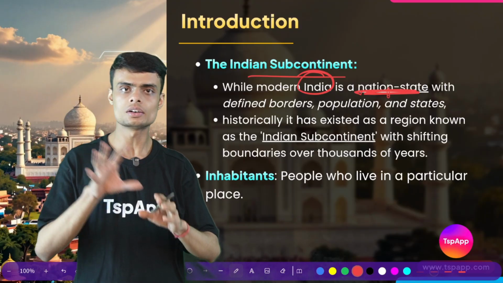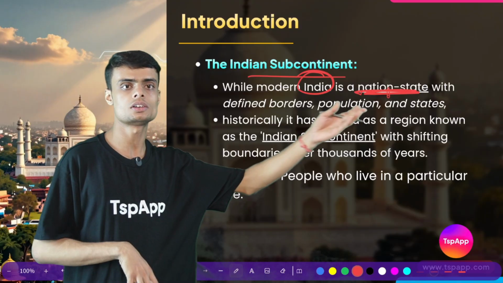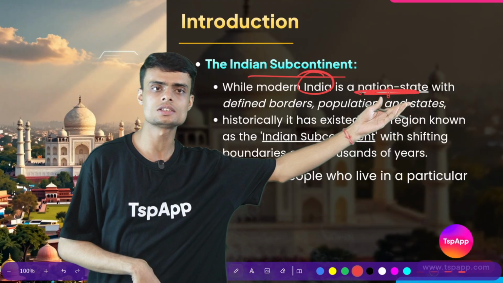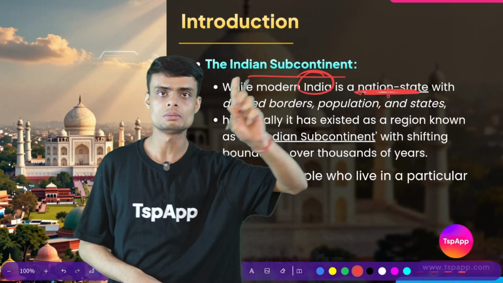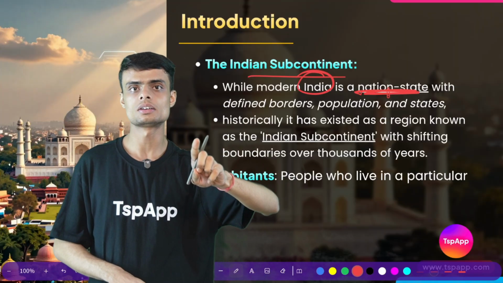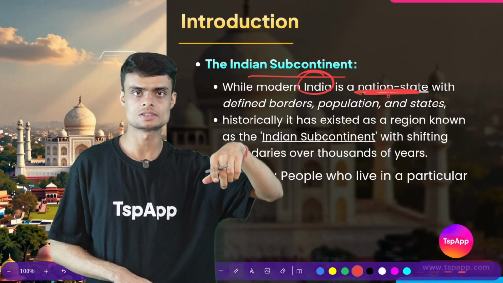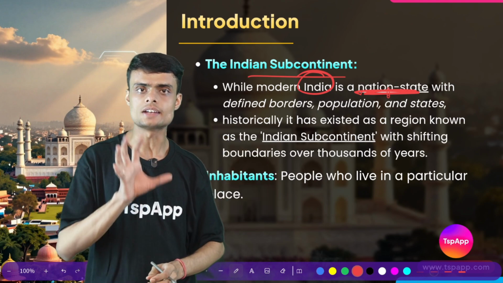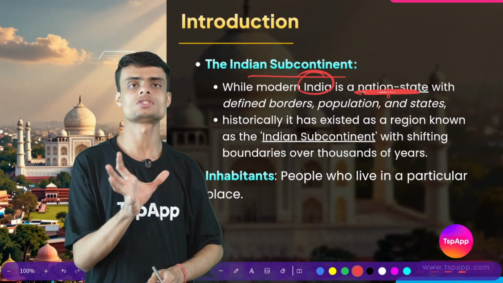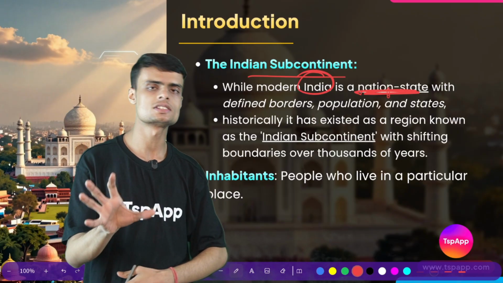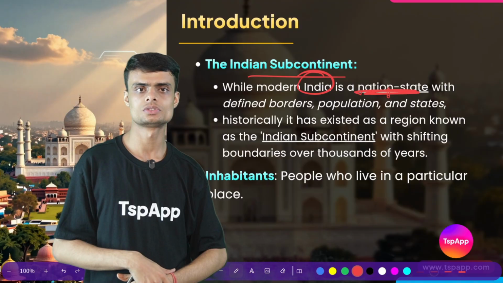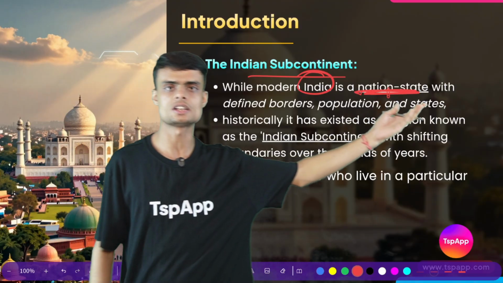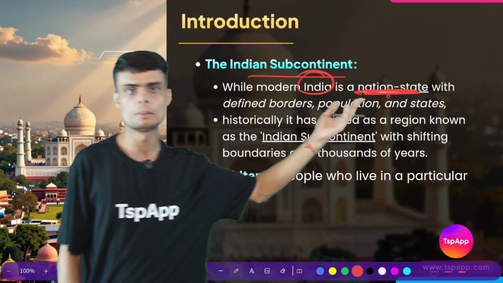These are states, but here we are talking about a different state. Here the word state is the term which comes from political science. In political science, state means a territory which is sovereign, which has a government, or simply I will say state means country. So India is a nation state in today's time.